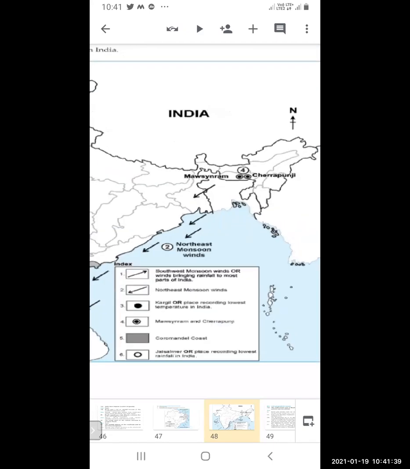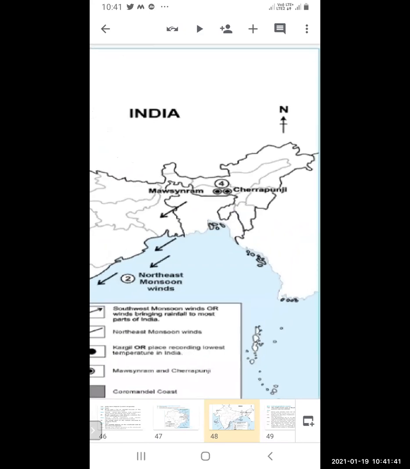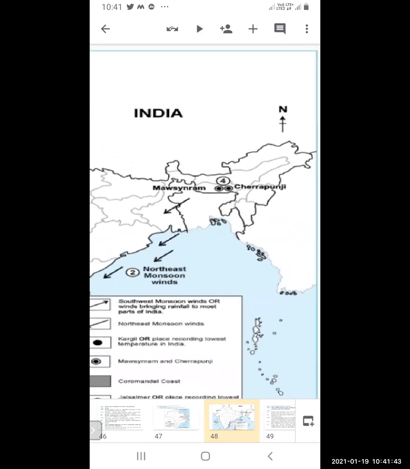Then Kargil, the place recording the lowest temperature in India. You can see it very up in the north. It is the very lowest temperature recorded in India. Then Cherrapunji and Mawsynram is 4th number here in the east. You can see their 4th number. Cherrapunji is there and Mawsynram is also marked over there.